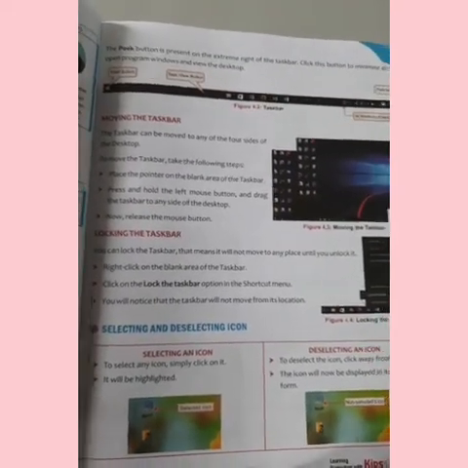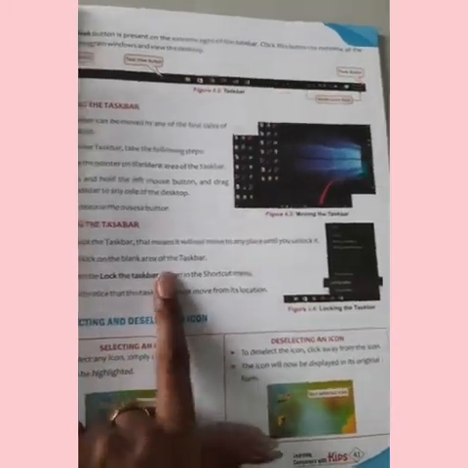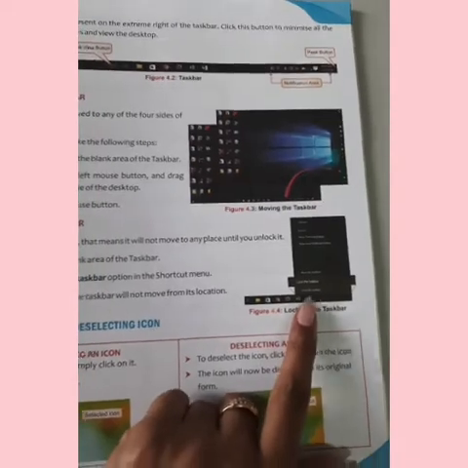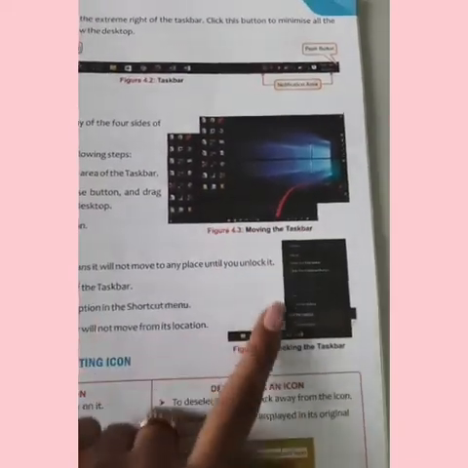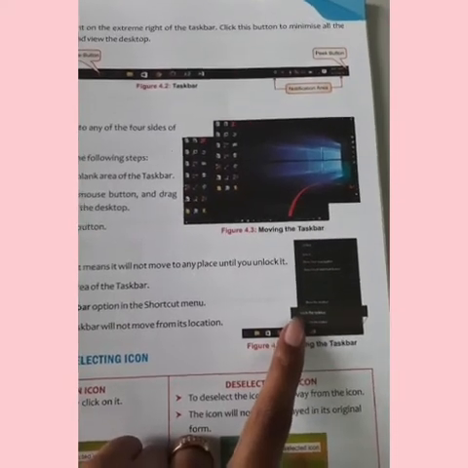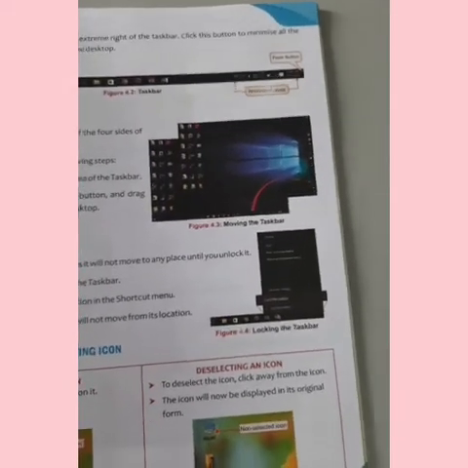If you want to lock the taskbar, these are the steps. Right click on the blank area of the taskbar. When you right click on the taskbar, this type of list will open. Here you can see the option of Lock the taskbar, and when you click on it, it will be locked, and you will notice that the taskbar will not move from its location.